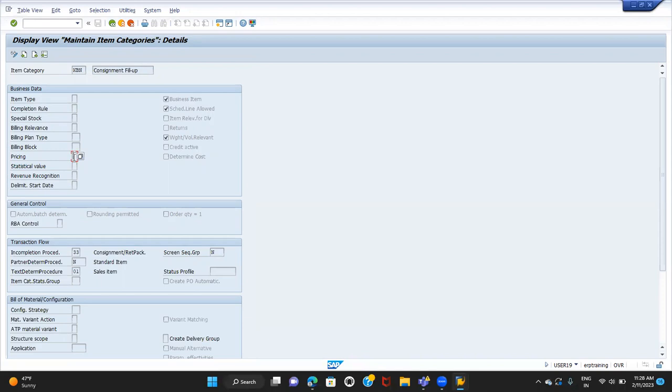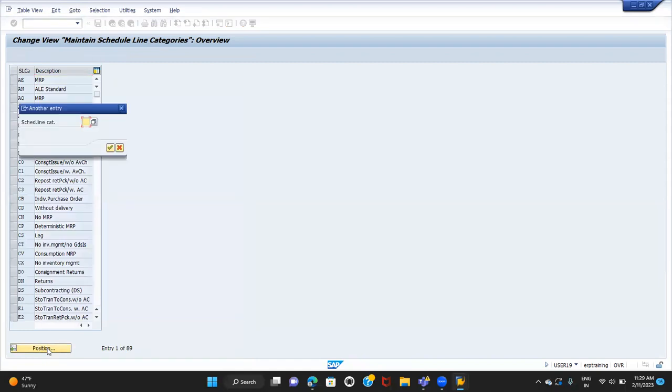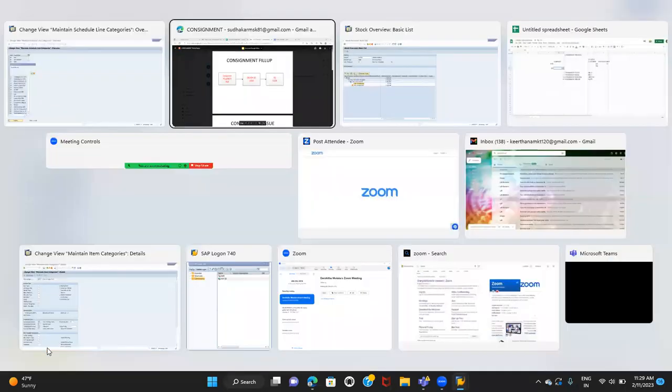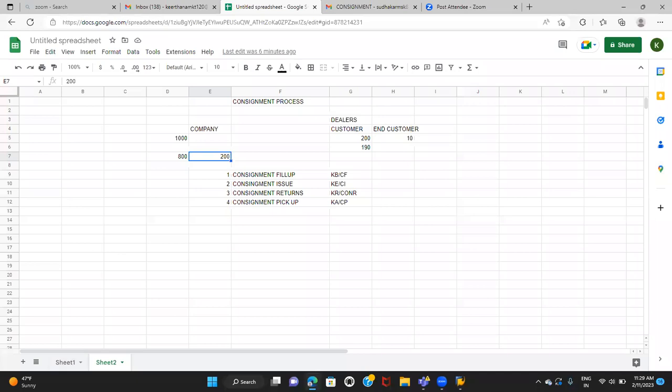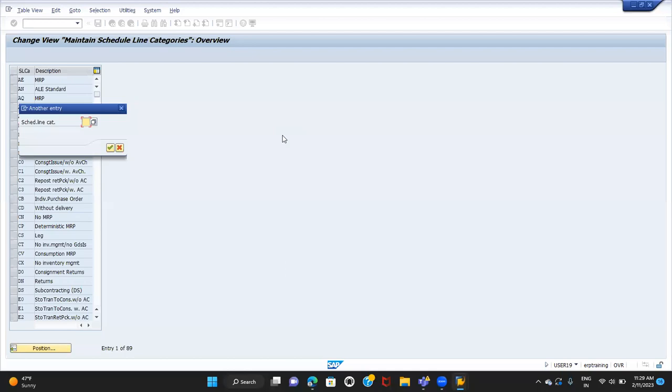All right. So this is about the next setting. And the very important setting is schedule line category, VOV6. So in consignment fill-up, the schedule line category is E1 or there will be E0 also. Okay, so let me enter item category KBN. Schedule line category can be E0 or E1. I'll show you the difference between these two. Either you can use E0 or E1.